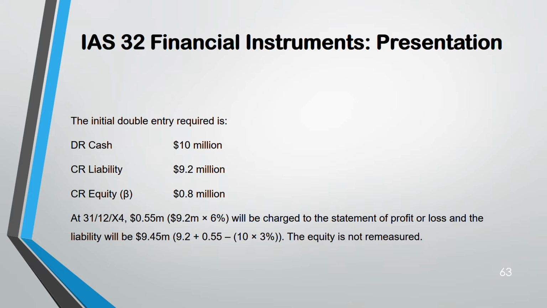Now, understand in each financial statement how it will be presented. In profit and loss. Now, since you know the present value of the bond, 9.2, take the 6% now. You are unwinding the interest. This interest will go to profit and loss. So 9.2 into 6%.